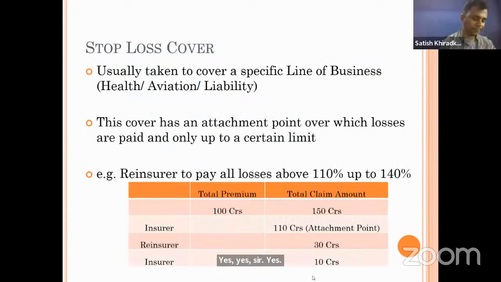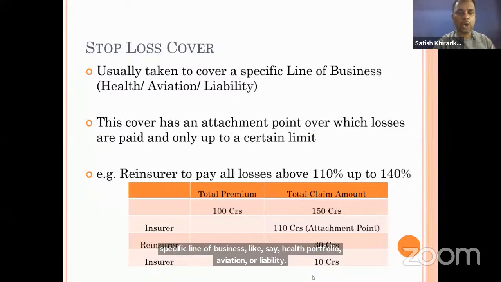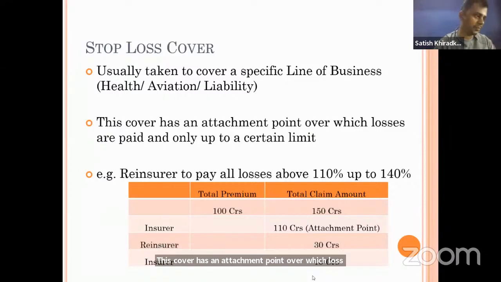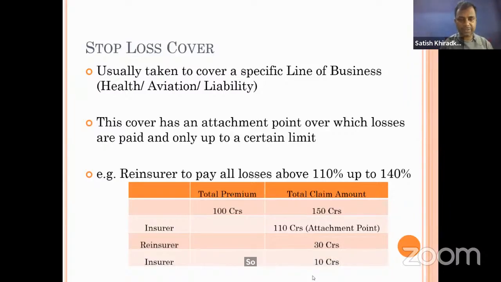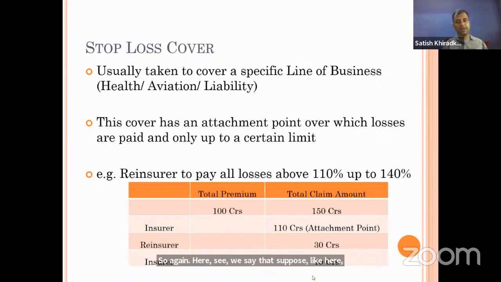Now, this stop loss cover is usually taken for a specific line of business, like health portfolio, aviation, or liability. This cover has an attachment point over which losses are paid, and only up to a certain limit. Suppose 110% losses is the excess point, and from 110 to 140% losses will be paid by the reinsurance company.